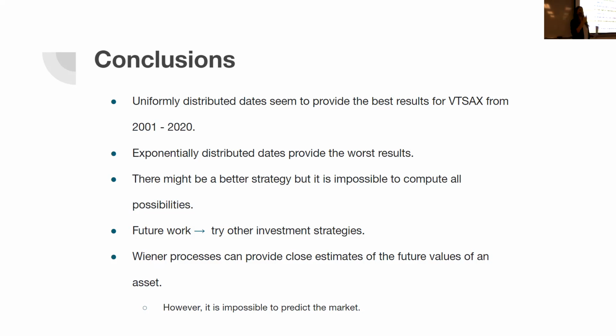And then my 4th bullet point for future work: I would definitely like to try other investment strategies. There's so many other distributions that I can try. So that will be interesting future work, to see if they outperform the uniform program. And then finally, Wiener processes: I conclude that they definitely provide a close estimate, considering that we cannot predict the stock market as of today. That was a pretty good estimate.